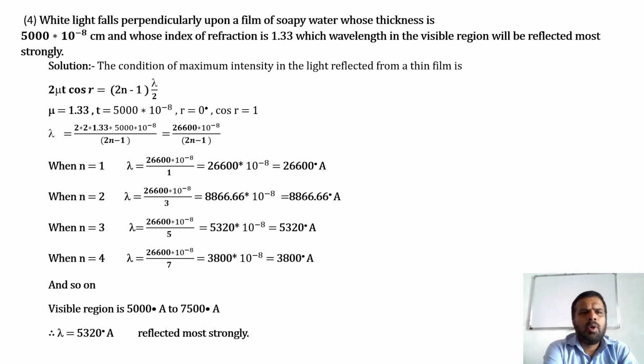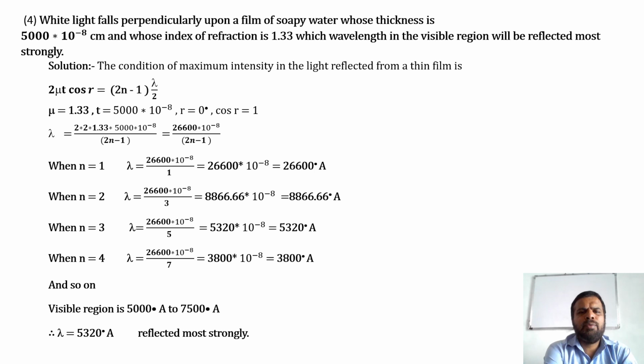Problem number 4. White light falls perpendicularly upon a film of soapy water whose thickness is 5000 into 10 raised to minus 8 centimeter, whose index of refraction is 1.33. Which wavelength in the visible region will be reflected most strongly? Solution.